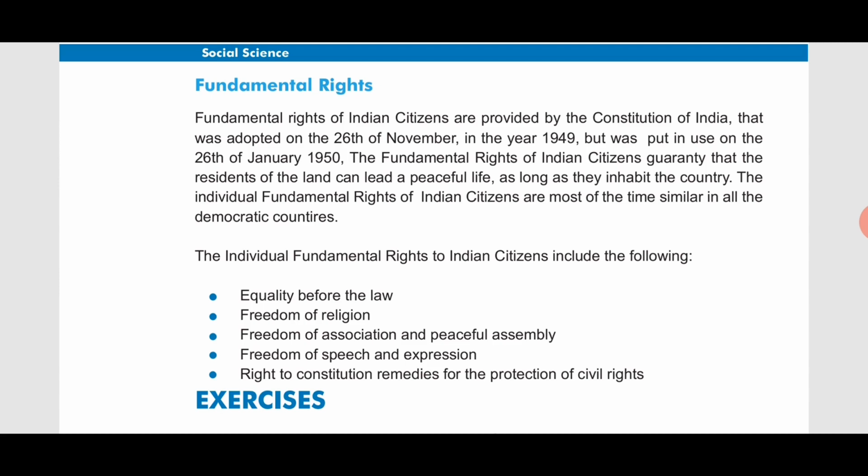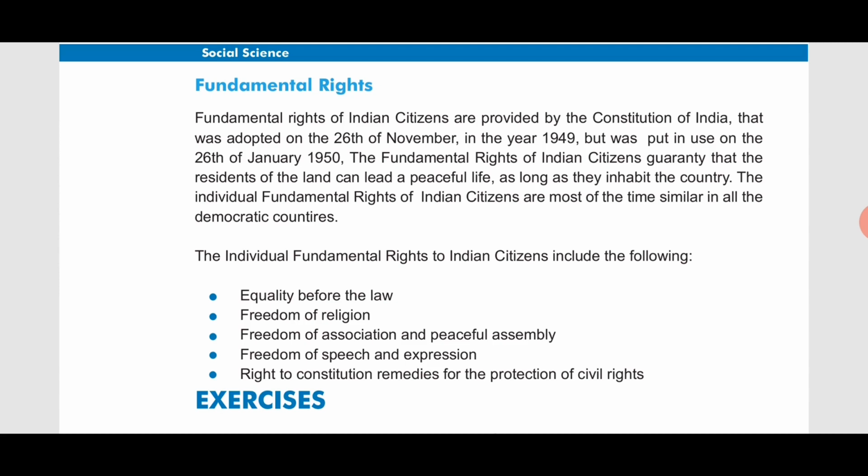The fundamental rights of Indian citizens guarantee that the residents of the land can lead a peaceful life as long as they inhabit the country. Inhabit means they live in the country. So those who are citizens of India are guaranteed by our constitution that as long as they live in our country, as long as they are the inhabitants or the citizens of our country, they can live a peaceful life.